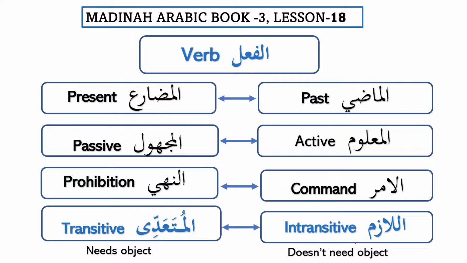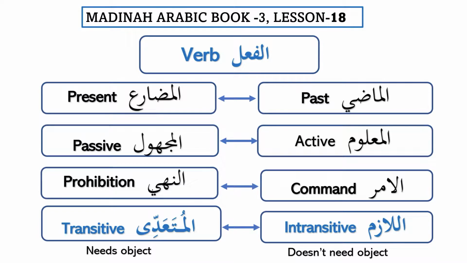Al-lazim, it does not need an object, and al-muta'addi, it always needs an object. So we have past form and the present form, madi and mudari'. Then we have active and passive, al-ma'lum wal-majhul. And then we have al-amr and al-nahi, which is command and prohibition.